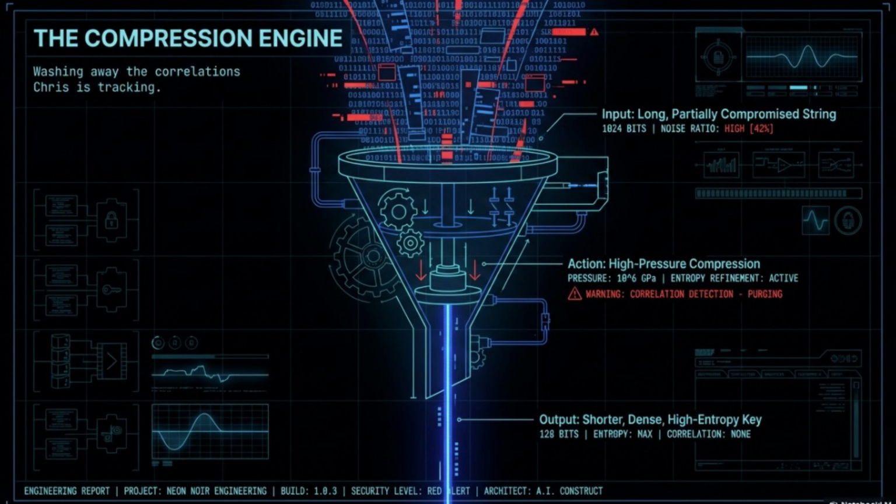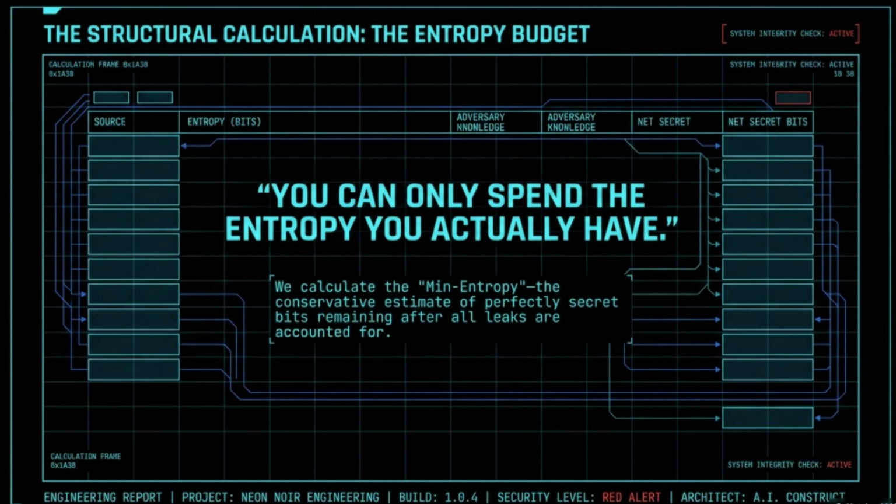The transformation is radical. What was once a scattered, vulnerable stream emerges as a shorter, dense, high-entropy key of 128 bits. We have achieved maximum entropy with zero correlation. By shrinking the key, we haven't lost security. We have concentrated it. We have successfully converted 1,000 bits of maybe into 128 bits of absolute. The foundation is secured, and the structure is complete.